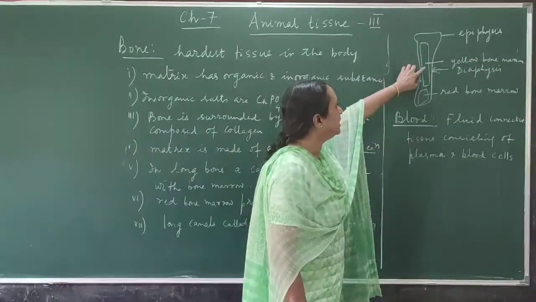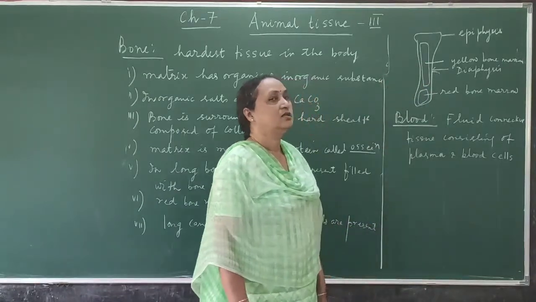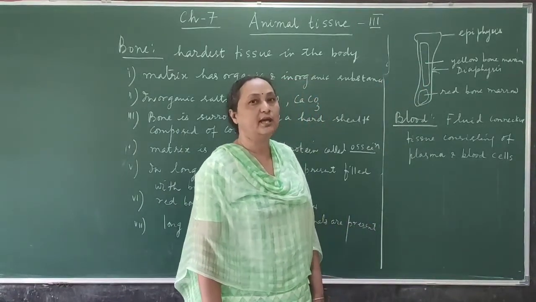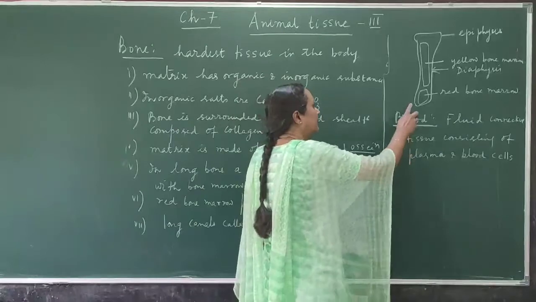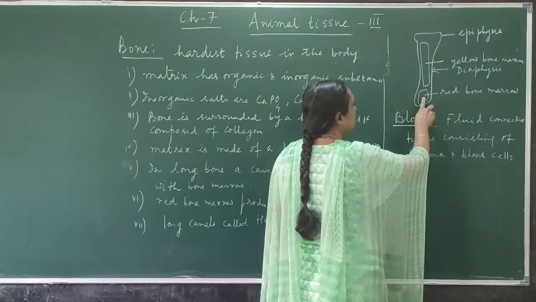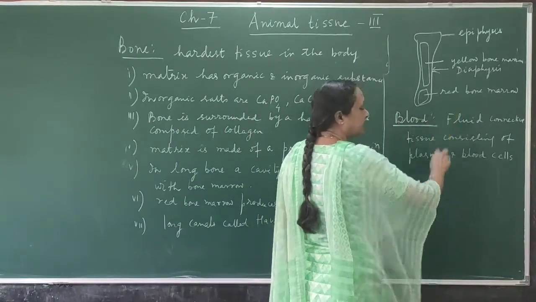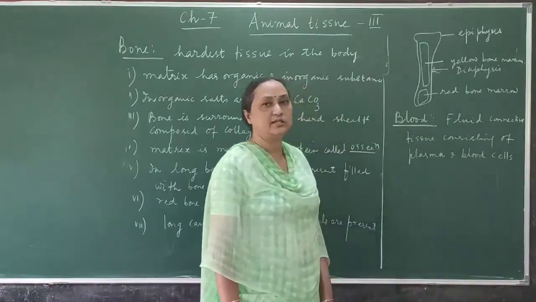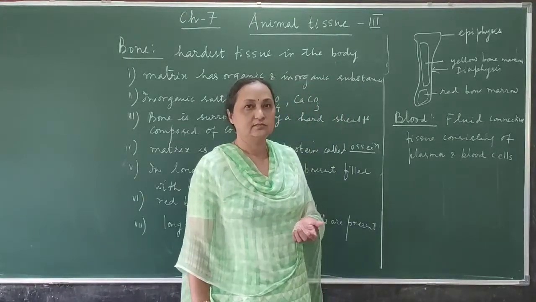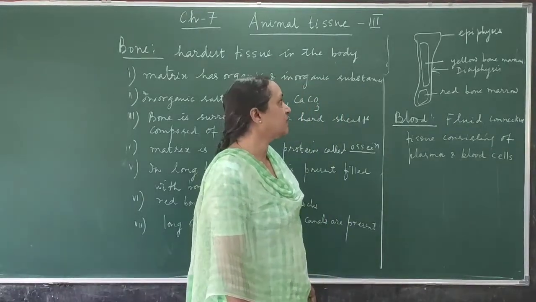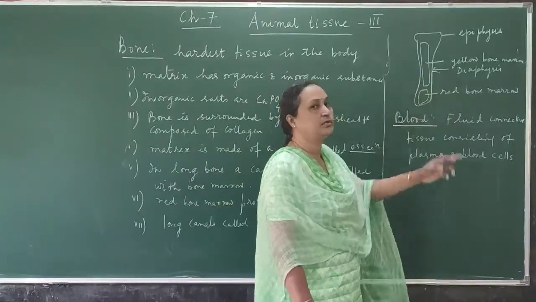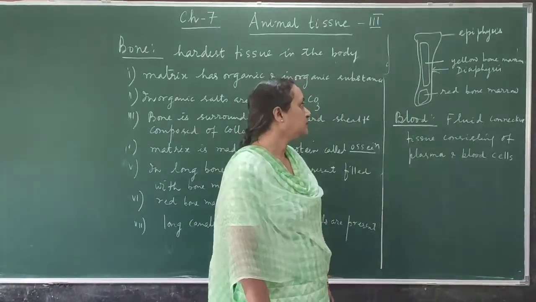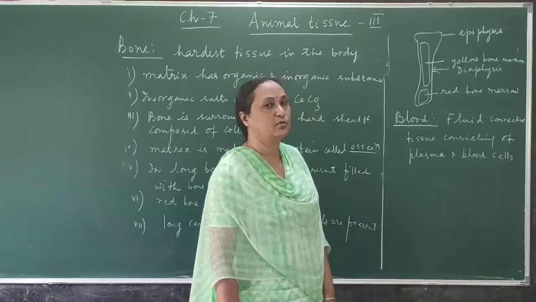In the middle part, the cavity is filled with yellow bone marrow. In the lower part there is another cavity which is filled with red bone marrow. Red bone marrow makes all the blood cells, and in an emergency condition the yellow bone marrow can also produce blood cells. These are all the characters of bones.